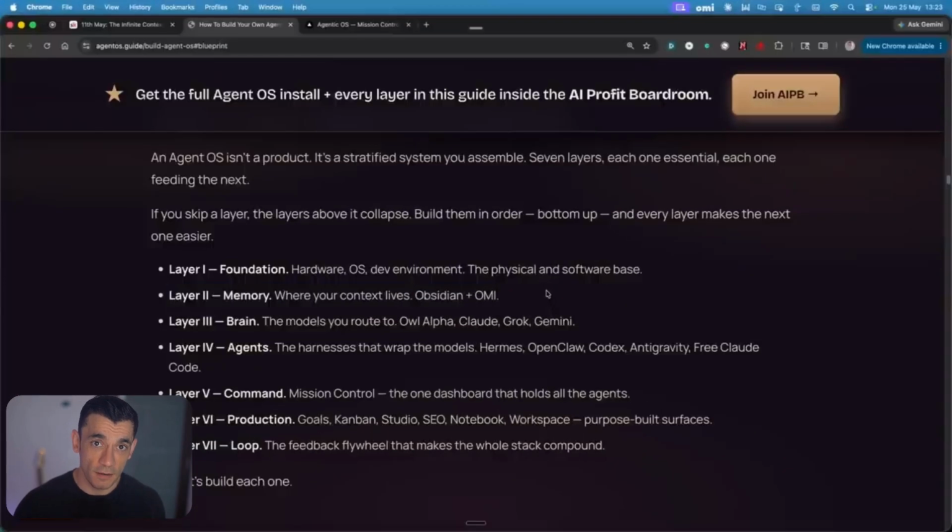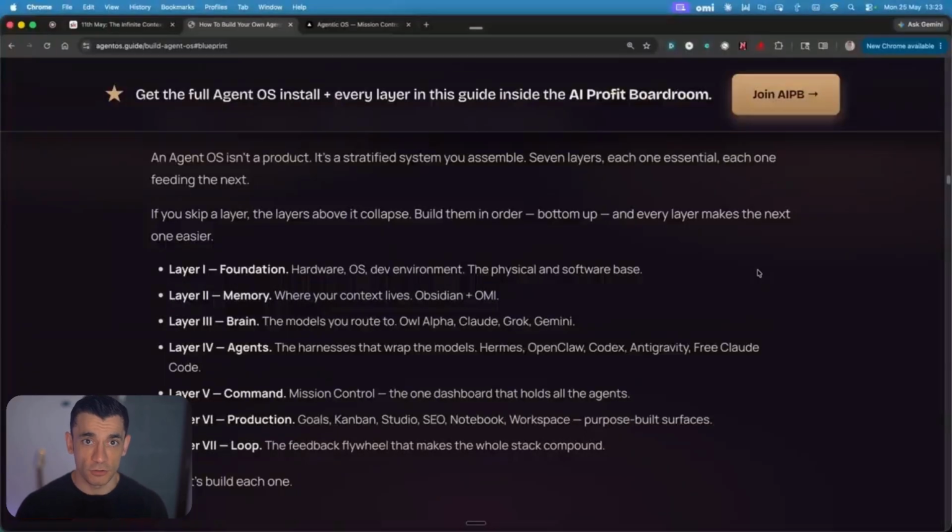Layer 3 is the brain. This is where you choose your models, Alpha, Claude, Grok, Gemini, and route them based on the job. Alpha on OpenRouter has 1 million tokens of context and native tool use. That's your default brain for almost everything. You route Claude in for reasoning heavy work, Grok for multimodal tasks, Gemini when you're feeding massive amounts of data. You swap brains as new ones come out. The architecture stays the same.